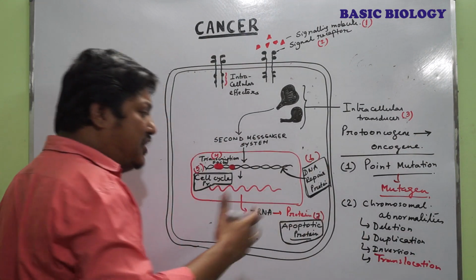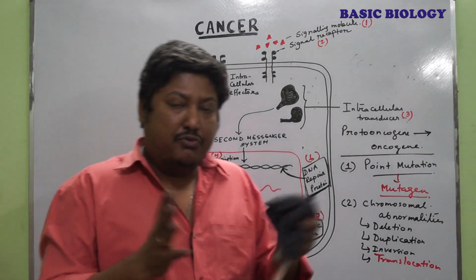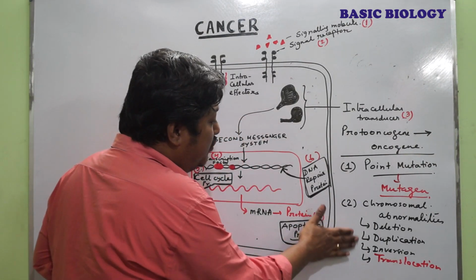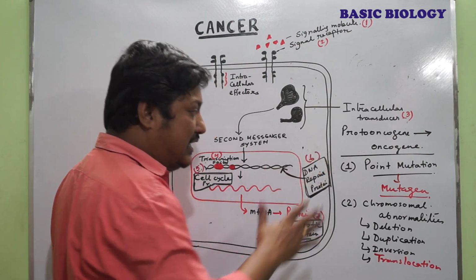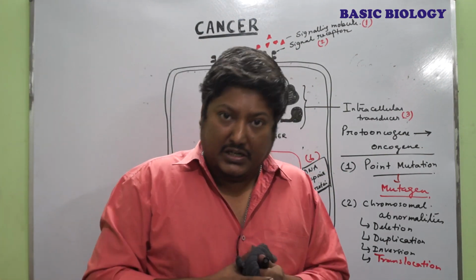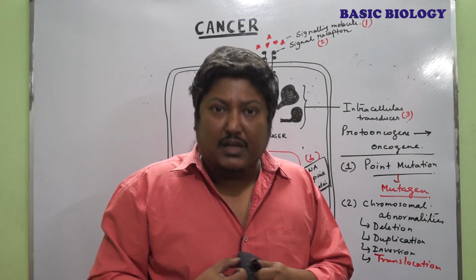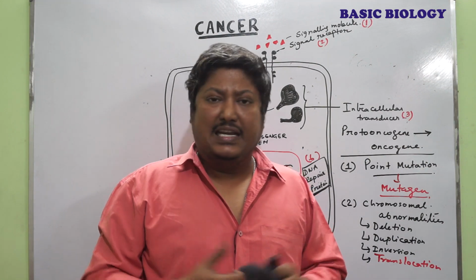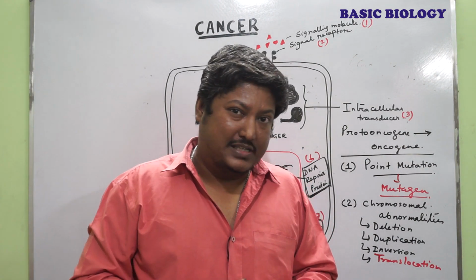That means the exchange of chromosomal segments between two non-homologous chromosomes or homologous chromosomes. So deletion, duplication, inversion or translocation leads to a change in the chromosomal configuration. And these abnormal chromosomes give some abnormal signal to the cell, leading to abnormal or uncontrolled cell proliferation.